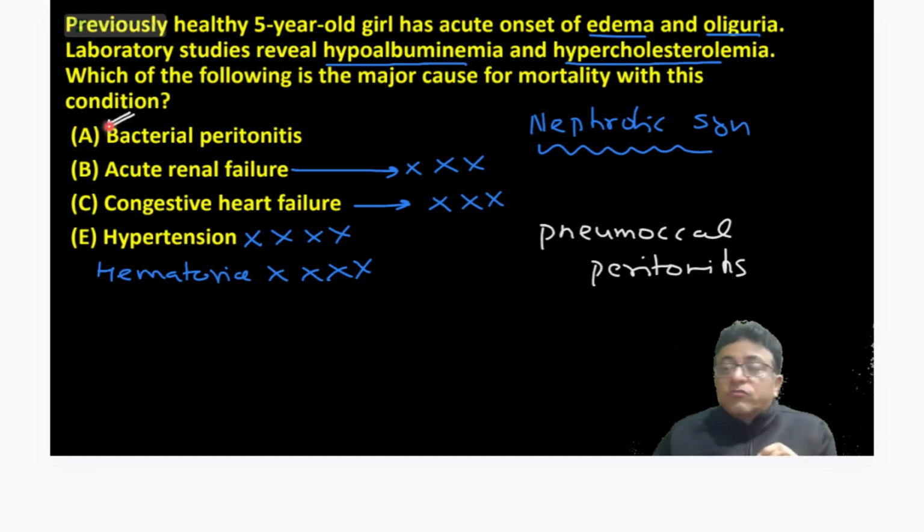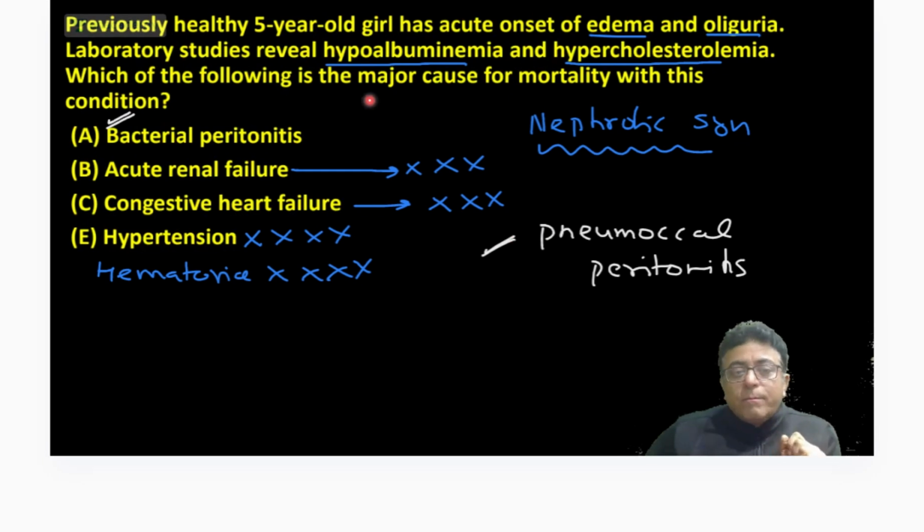Bacterial peritonitis is the most common, most lethal complication of nephrotic syndrome. Which bacterial peritonitis? Pneumococcal peritonitis. This question comes in another way: which vaccine should always be given to a nephrotic syndrome patient? That is the pneumococcal vaccine. We want the patient to always have it.